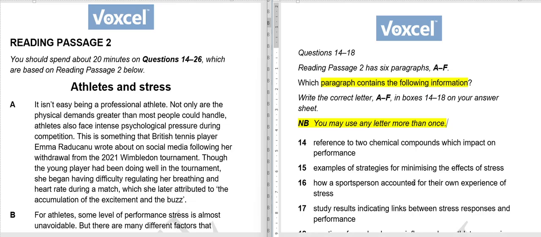As I have already told you, when you are given this instruction, 99.9999% of the time you will have to use a particular letter more than once. But once in a blue moon, in rare cases, you may not have to use a letter more than once.